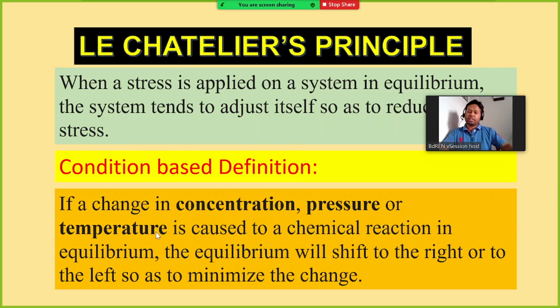If we change the concentration of the reactant, it will move in a certain direction. If we change the concentration of the product, it will move in the other direction. If you change the pressure, that will have an effect for certain reactions, and for certain other reactions there will be no change. We will understand one by one. So let's move.